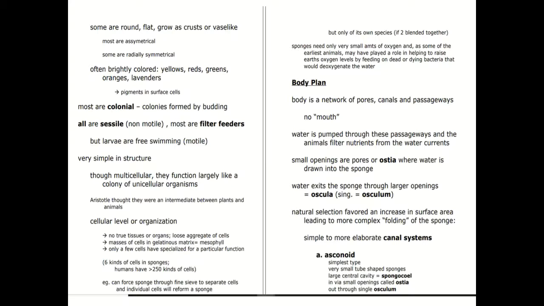Body plan: the body is a network of pores, canals and passageways, no mouth. Ostia is present, which is the inlet. Water is pumped through these passageways and the animal filters nutrients from the water currents. Small openings called ostia are where water is drawn into the sponge. Water exits the sponge through a large single opening called the osculum. So ostia are many, osculum is single. Natural selection favored an increase in surface area, leading to more complex folding of the sponge, from a simple to a more elaborate canal system.